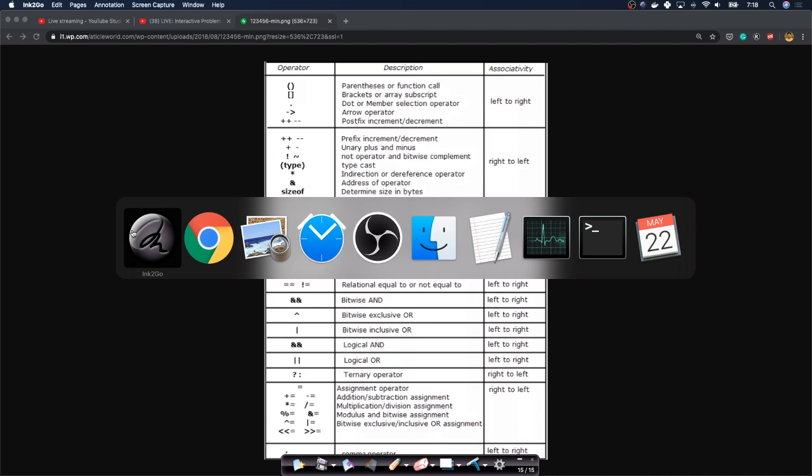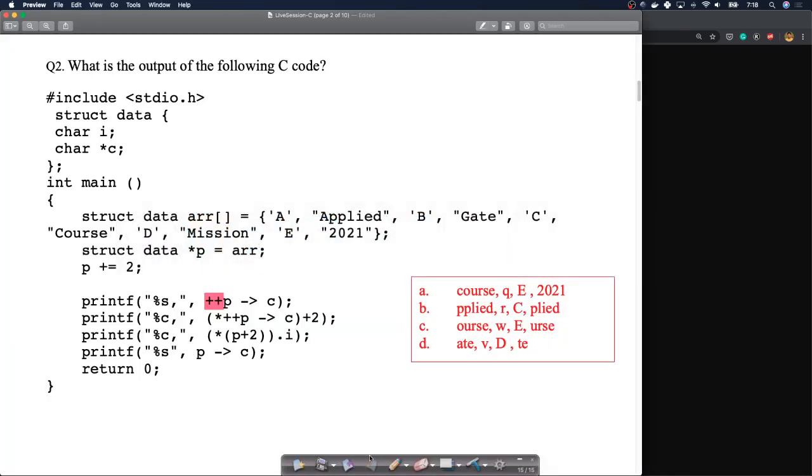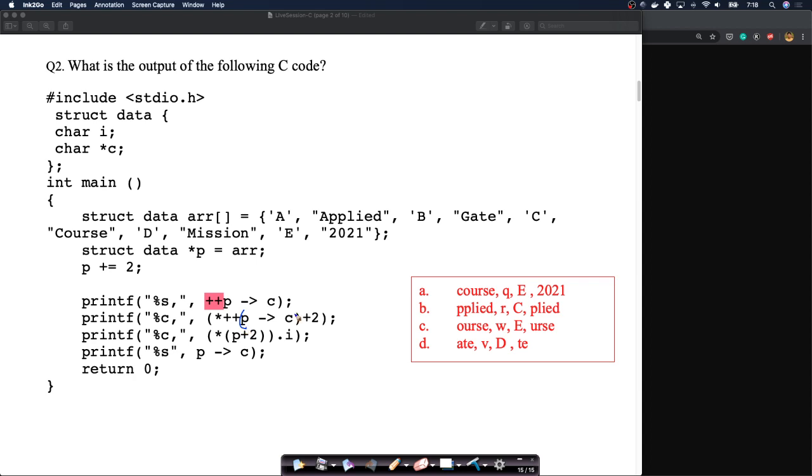If you look at this snippet, this line will be changed into star of P arrow C plus plus, and this whole thing has plus 2. Now let's see. P arrow C got incremented. In the previous line, P arrow C was pointing to this. Let's go step by step. P arrow C is pointing to OURSC. When we do plus plus, because it's a character pointer, it will point to URSC.